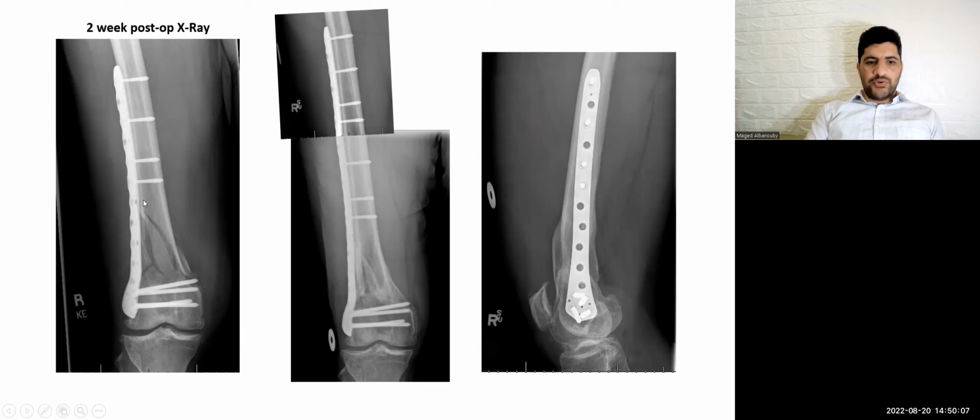I can use a biological plating system. Also, I will use a long plate. It is better to use a long plate as much as you can, to distribute the stiffness over a large area.